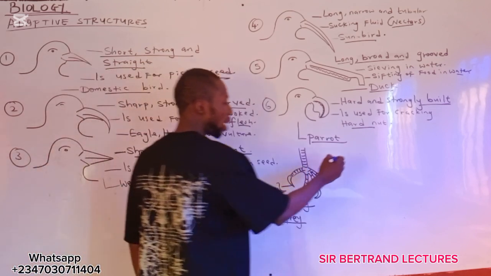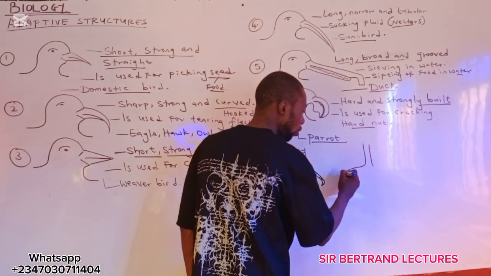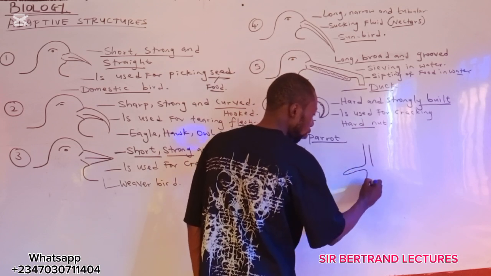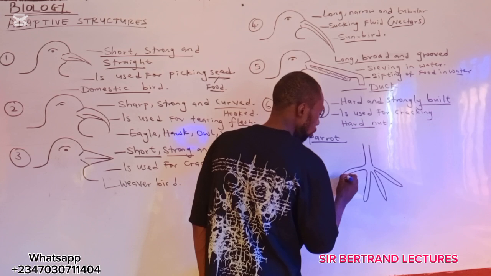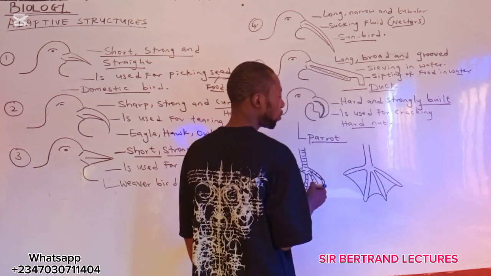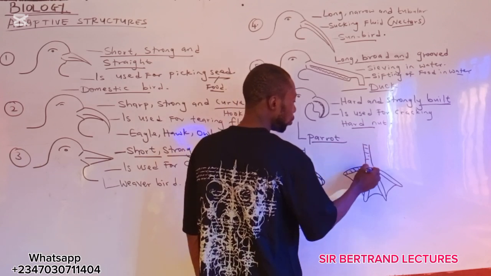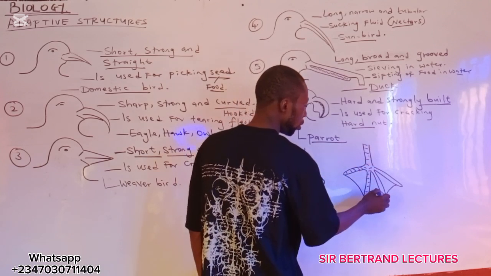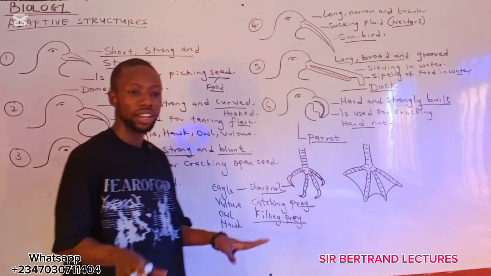Then we have another type of claw here. See this one. Most times they don't possess nail. This kind of claw here is used for swimming, or for floating in water.